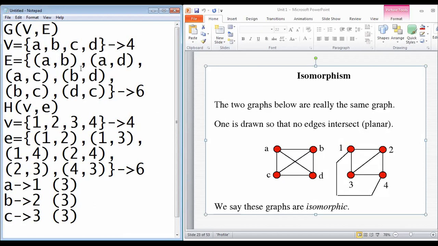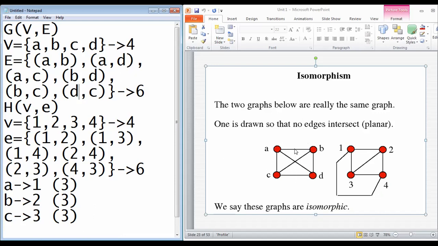See, here once A to B is included, B to A should not be included. A to D, then D to A should not be written again, because it is an undirected graph. A to C is written, B to D, B to C, and D to C. So these are listed out only once. Either we write A to B or B to A, either works, because this is an undirected graph, so we'll list it out only once.